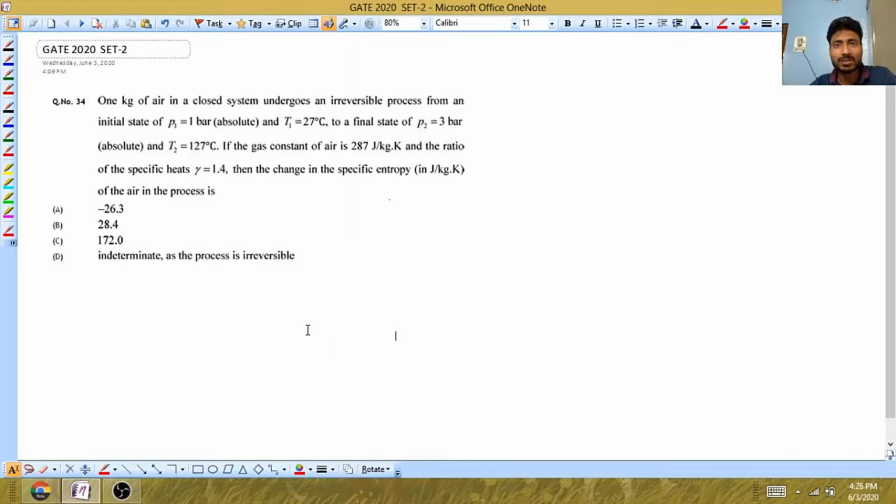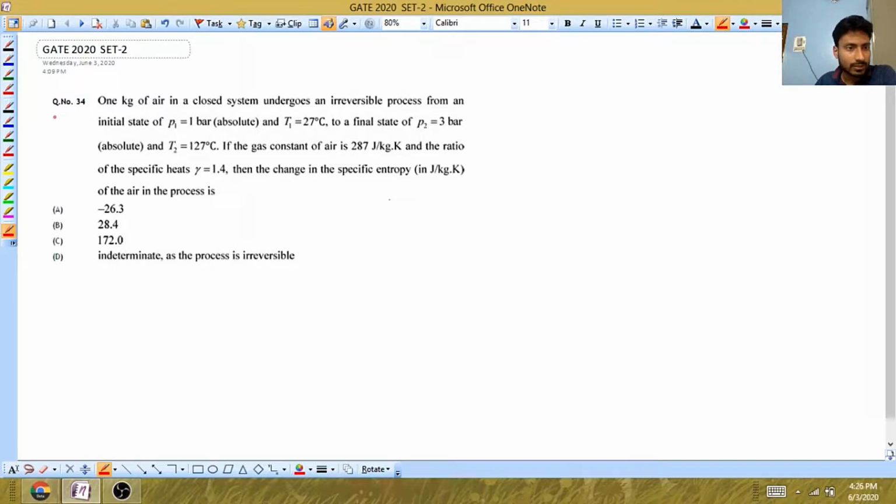Today we are going to continue with our GATE 2020 series. Here we will solve all 2 marks questions that came in thermodynamics and its application part of set 2. So let us begin with question number 34. We will provide the PDF as well.